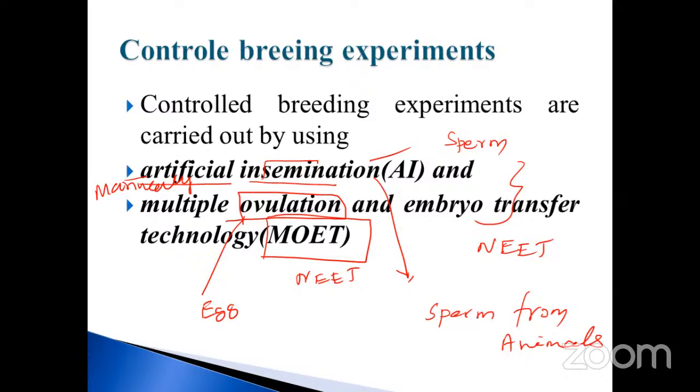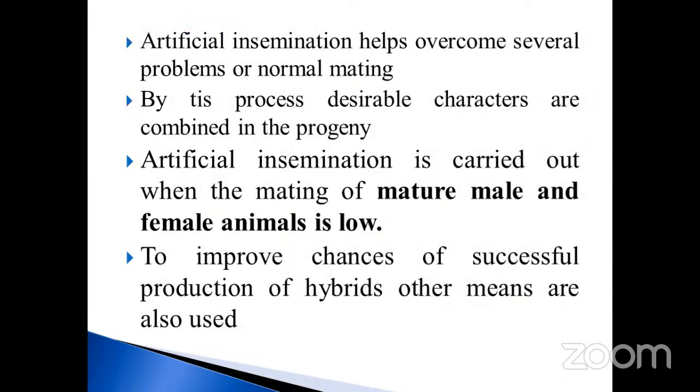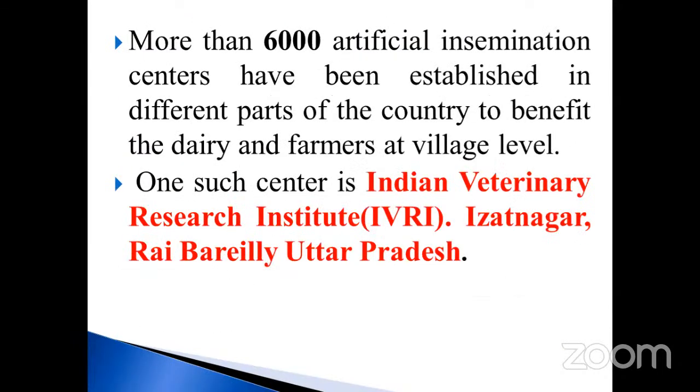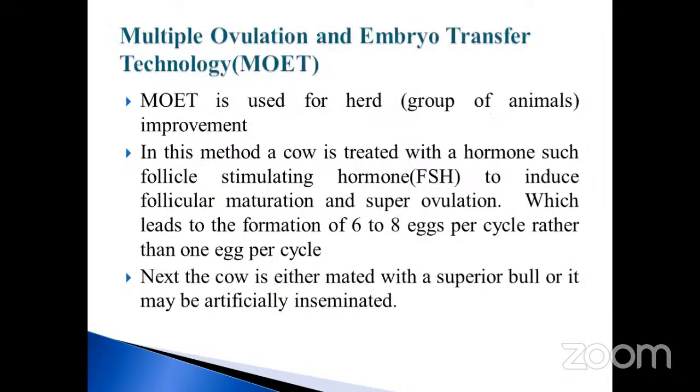So for artificial insemination, how it will be stored, how it will be passed, where it is located. There are some specific labs also. Artificial insemination, what is the meaning of that one? Multiple ovulation is also for herd improvement, for groups of animals. That is all very, very important, because the egg is very, very important for the progeny, isn't it?